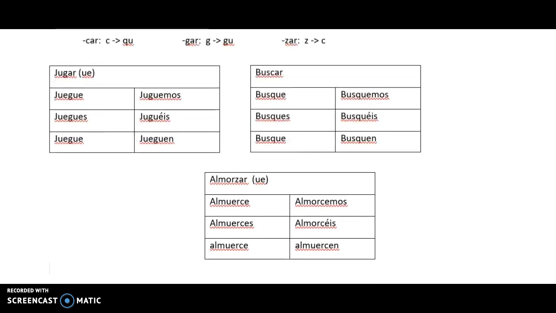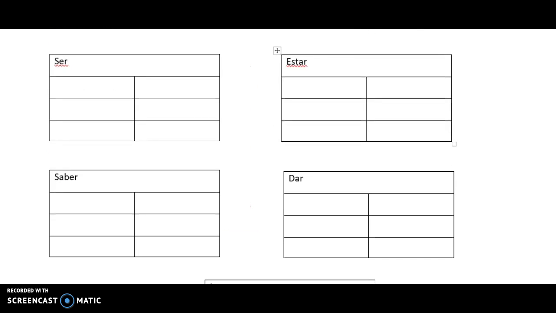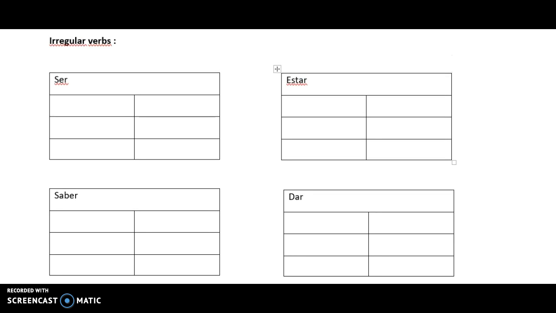Okay. And then finally, we have our irregular verbs. And we know that these are irregular because in the yo form, they don't end in an O. Okay, so we have to change things up. For ser, we have yo sea, tú seas, usted, él, ella sea, nosotros seamos, vosotros seáis. Oop, the accent is on the A, sorry, seáis. And then ustedes, ellos, ellas sean.